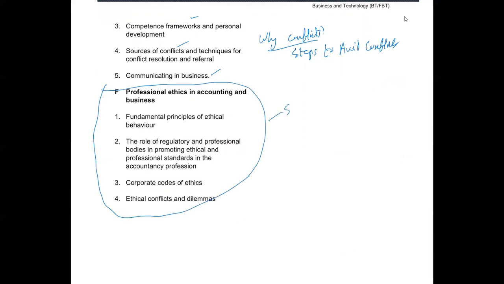It's very simple and straightforward. As we discussed, you should know how you should behave as an accountant. We will learn about the fundamental principles, the role of regulatory professional bodies in promoting ethics, like the IESBA code of conduct, then corporate codes of ethics, ethical conflicts and dilemmas. So the challenges you will face.